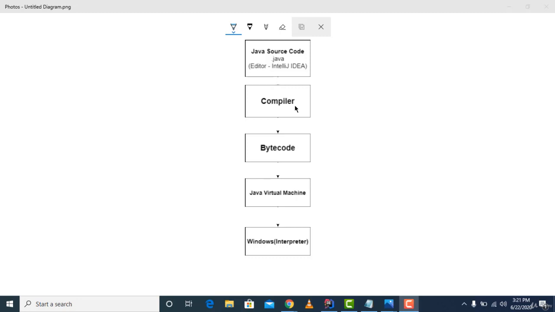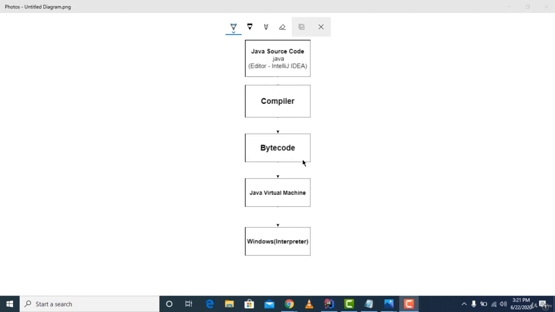Kotlin can also be integrated with Java. I think Kotlin uses Java's libraries, so it can be integrated with Java. If Kotlin code is integrated with Java, then Kotlin code also gets converted to bytecode. But we are talking about Java here, so let's stick with Java.